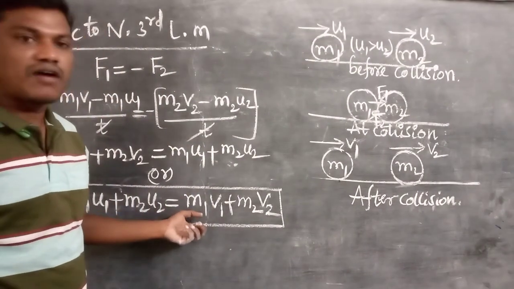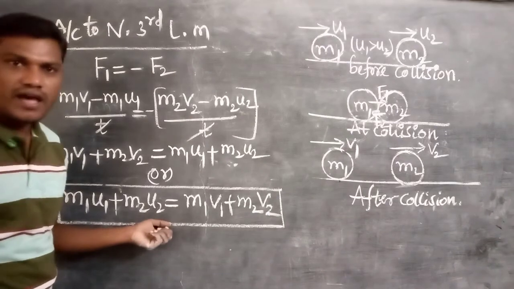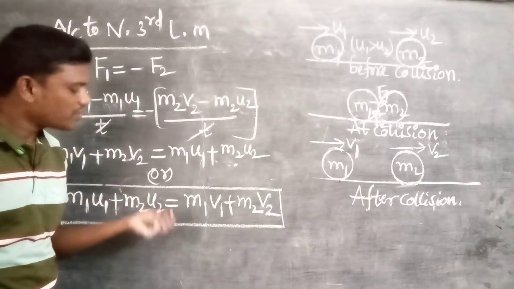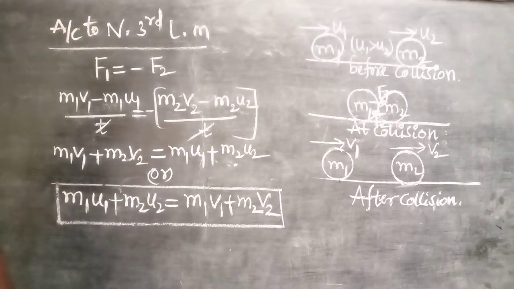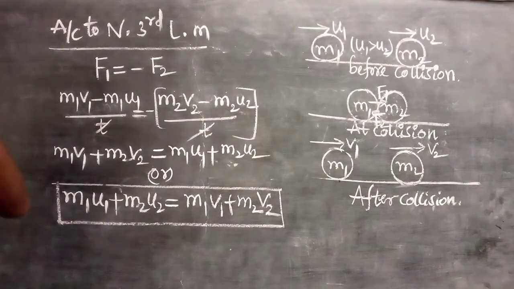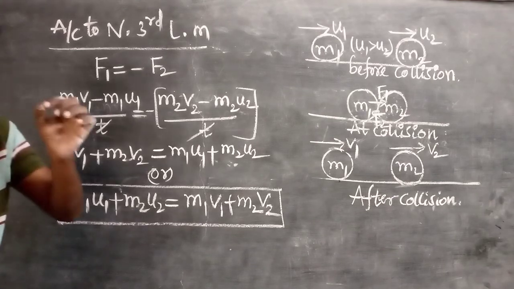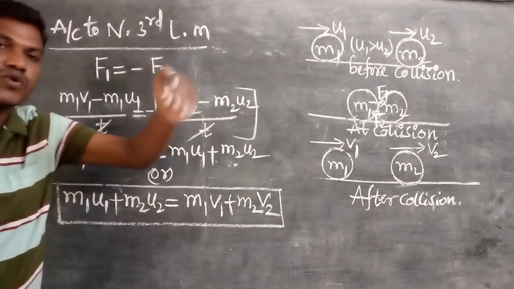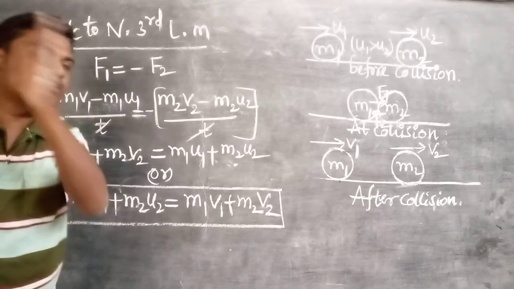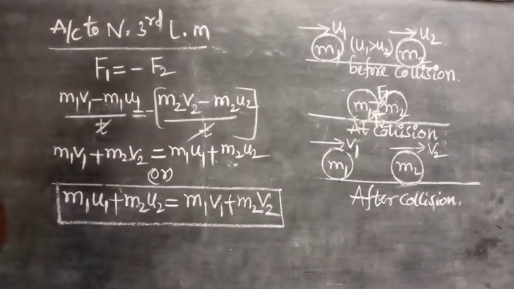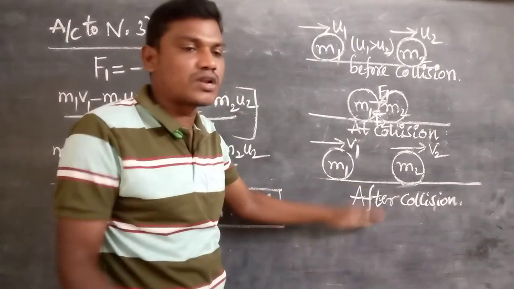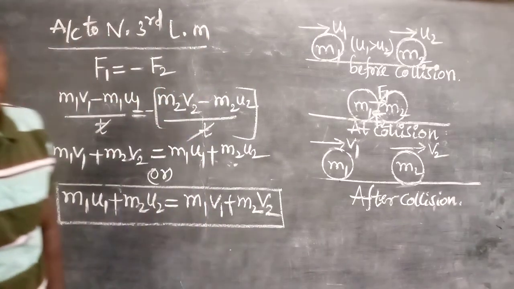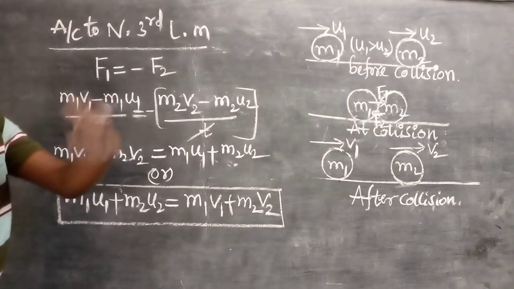So this is the formula. Why are we verifying the law of conservation of momentum? Yes, we are verifying the law of conservation of momentum with the help of this activity. As I said in the definition, the sum of momentum of the two bodies before the collision is always equal to that after the collision. So the momentum does not change before and after the collision of the two bodies. These two bodies we can consider as a system.